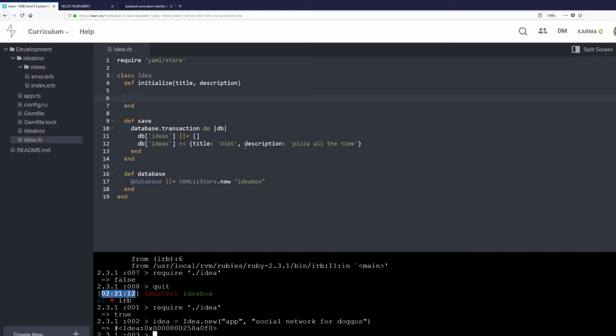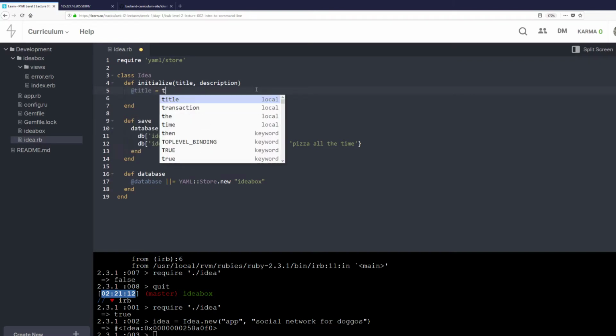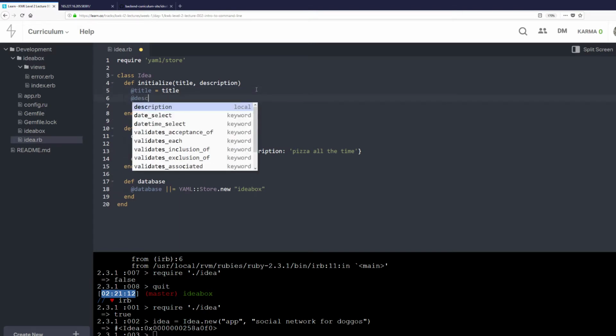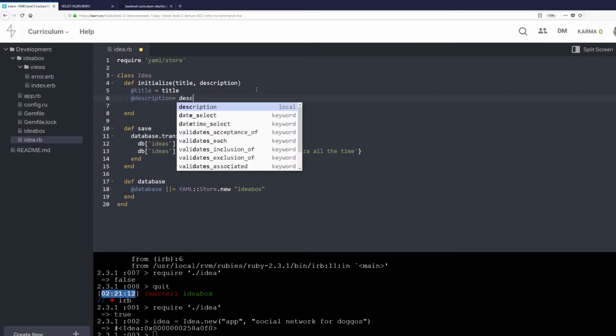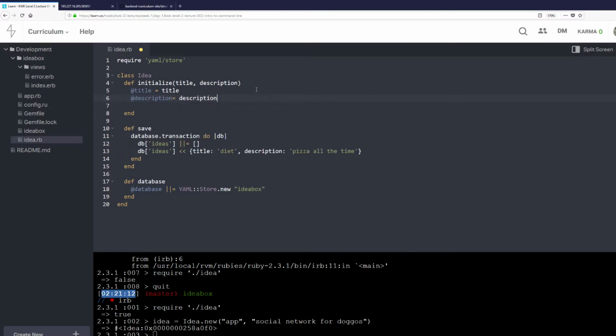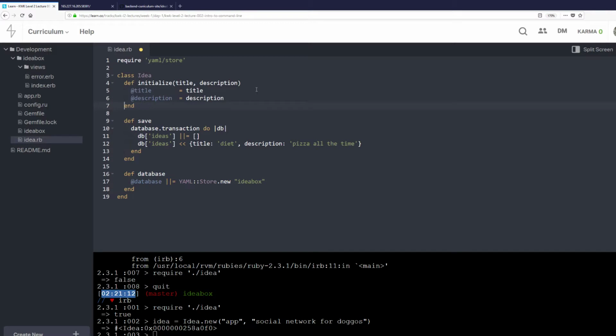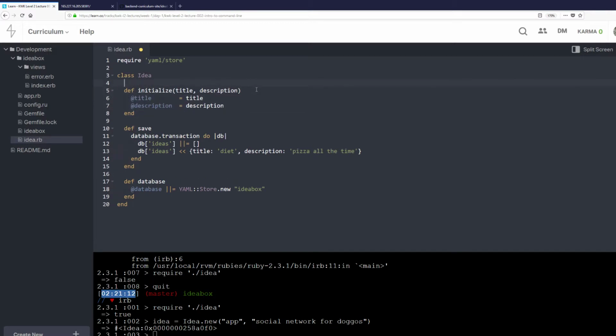Not great, right? So what we've got to do is take the title and description that we're passing in here and store them to instance variables and actually use them. So we do @title = title, @description = description. And one thing I like to do is space this out so it's a little easier to read. Cool. We're going to make this an attr_reader.